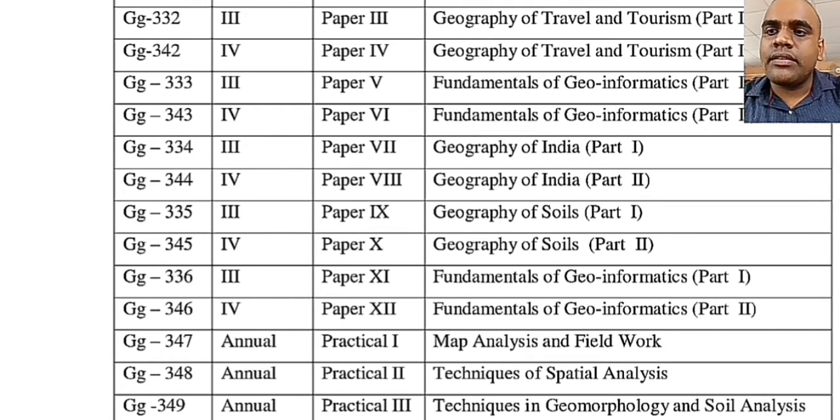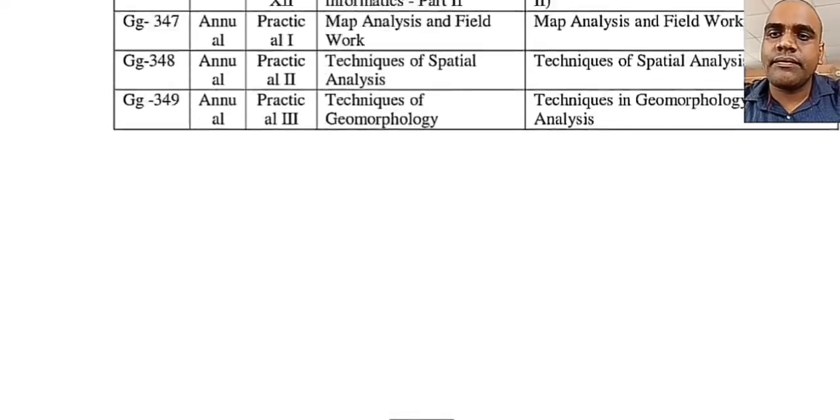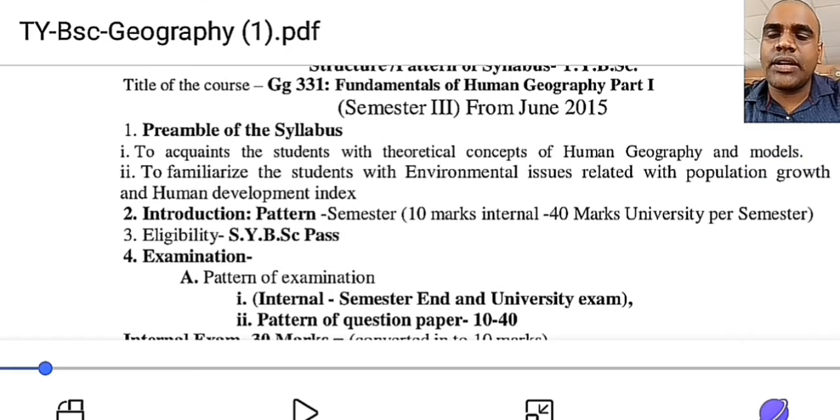Then there are 3 practicals, annually based: GG 347, Map Analysis and Fieldwork; GG 348, Techniques of Spatial Analysis; GG 349, Techniques in Geomorphology and Soil Analysis. So these are the names of the theory papers and practical papers which we are going to study this year. Okay. Moving further. One more thing I want to